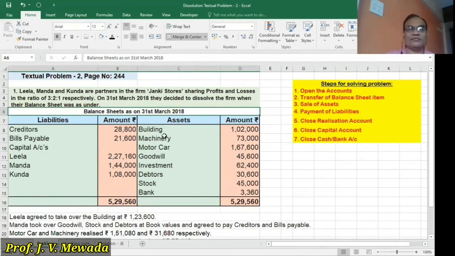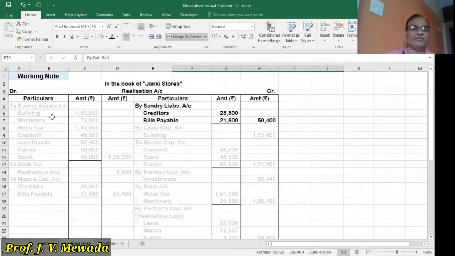Now on the assets, except bank, all the assets we are going to transfer to the realization account on the debit side, and bank we are going to transfer to the bank account on the debit side. So let us proceed to the realization account.